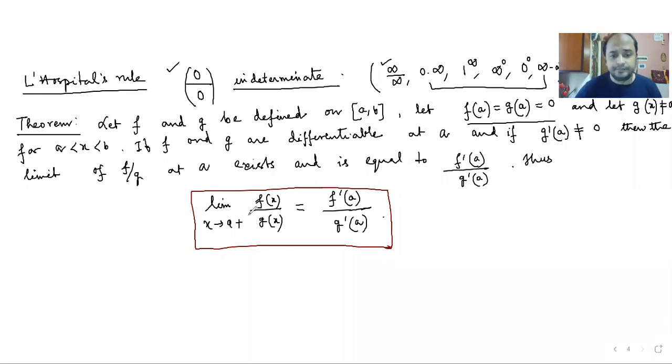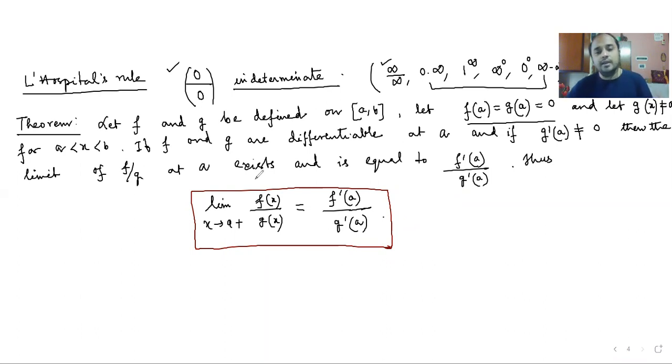They just say: if you have this kind of form, check whether f(x) is 0 and g(x) is 0, and if so, it is a 0 by 0 indeterminate form, and you can take derivatives until the derivative exists and 0 vanishes from the denominator. You will get your result. That much is told to you.